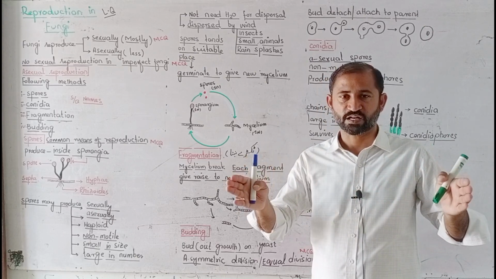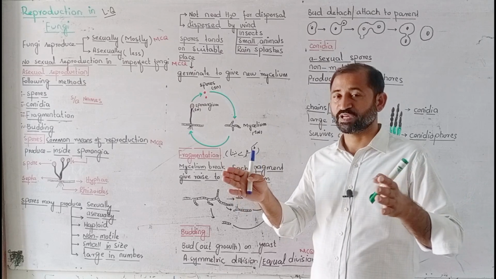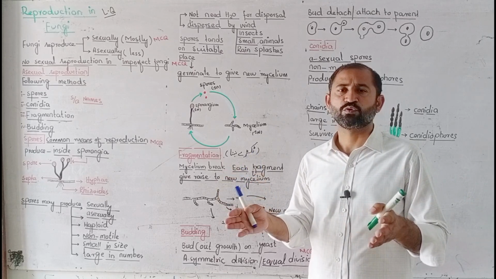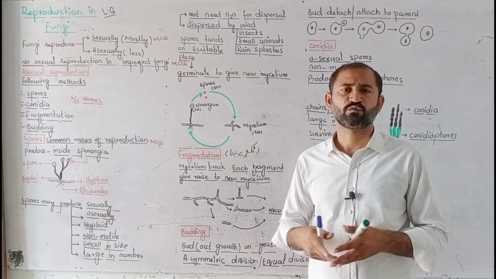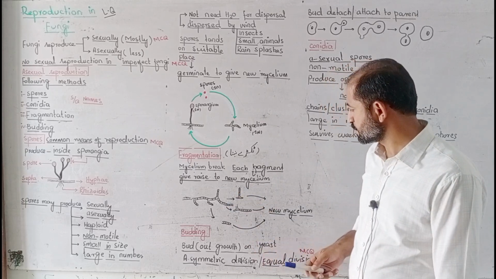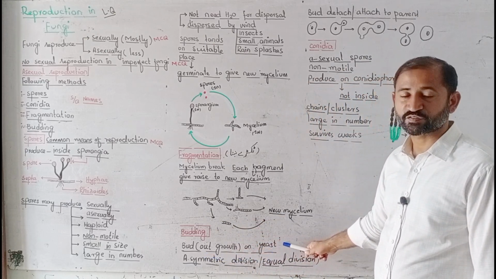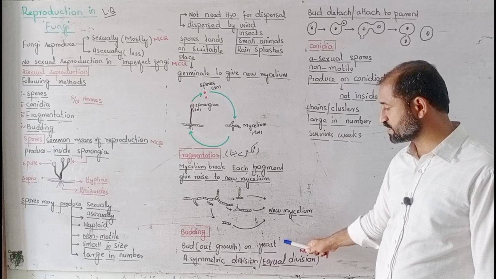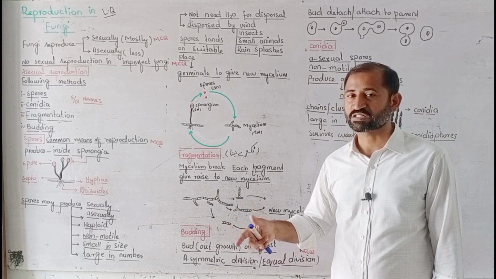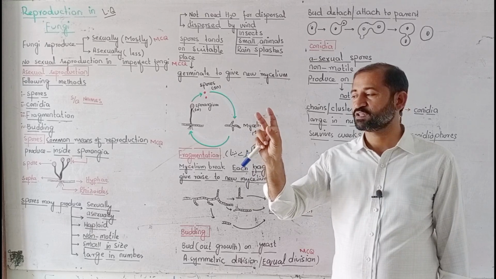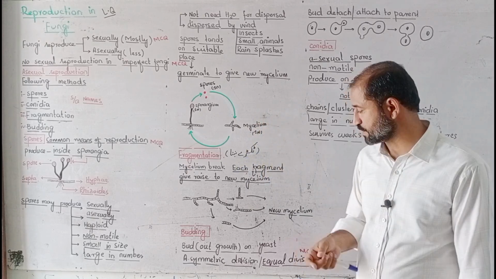The bud increases in size, and when it attains a size equal to the parent cell, then it has both options. Either it detaches from the parent or it can stay attached with the parent to form filaments or large colonies. So in budding, the bud grows out on the yeast. That process is seen in yeast, and there are two unique features about yeast. Yeast is non-hyphal, and yeast is a unicellular fungus.